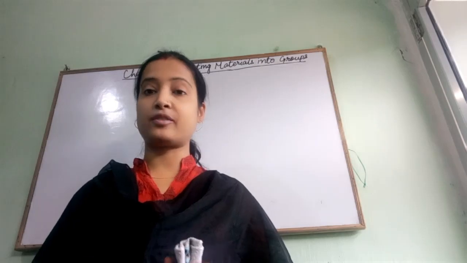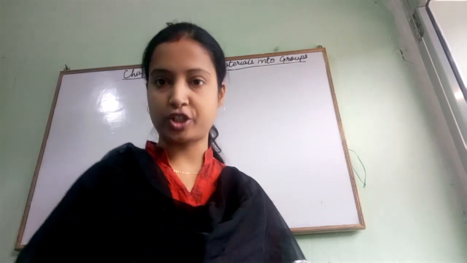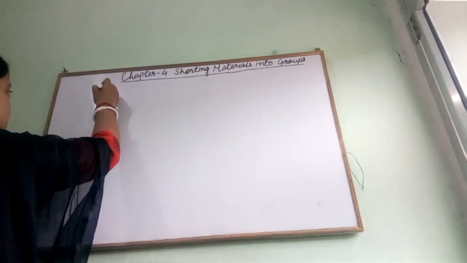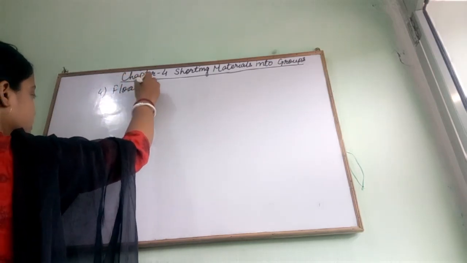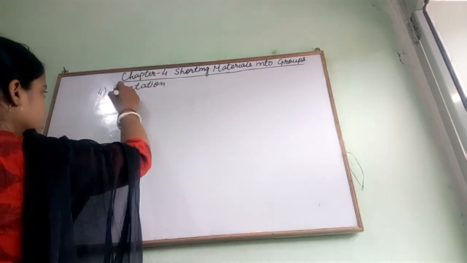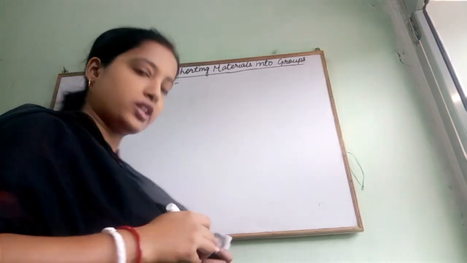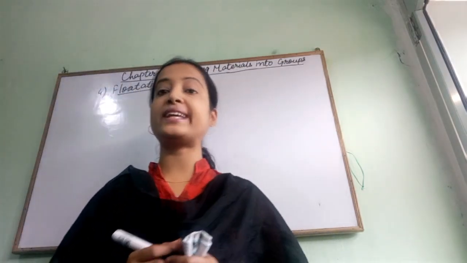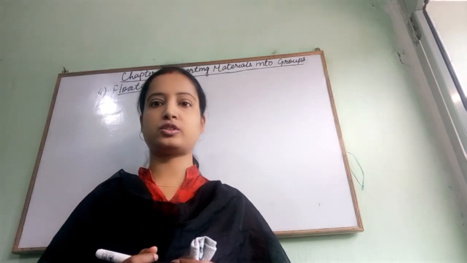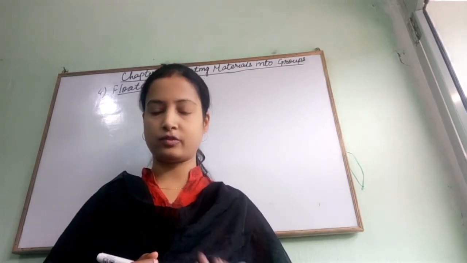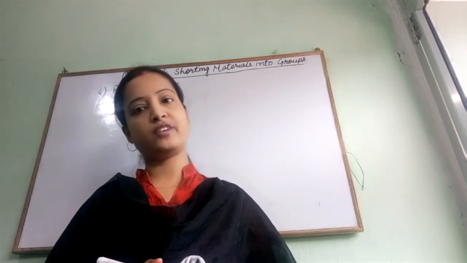Now let's start with the next property, that is flotation. Flotation means, children, the floating capacity of any object over water. Some of the objects are lighter than water and some are heavier than water.